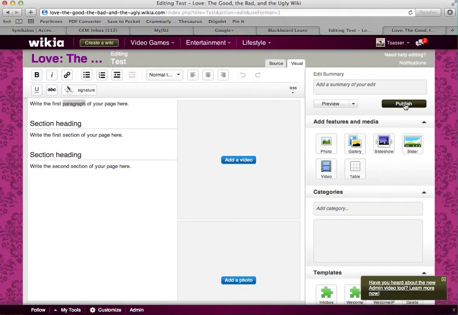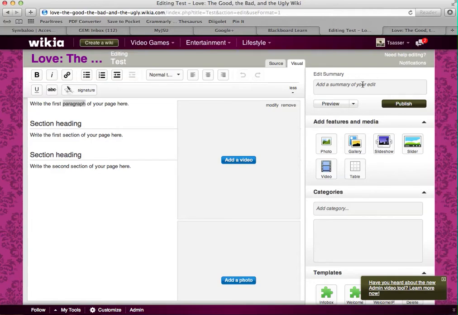Now, whenever you go back and make changes to your page based on feedback that you receive from your peers, or maybe afterwards you're reading over it and you notice that you need to change something, whenever you do that, always go up here in this edit summary box and type just a very short summary of what you did.